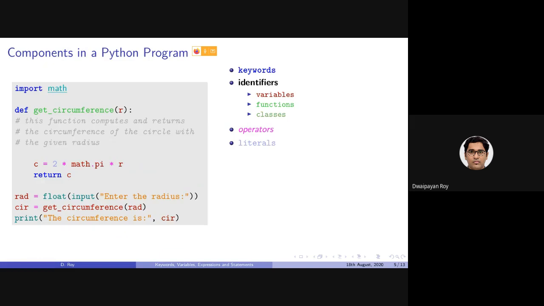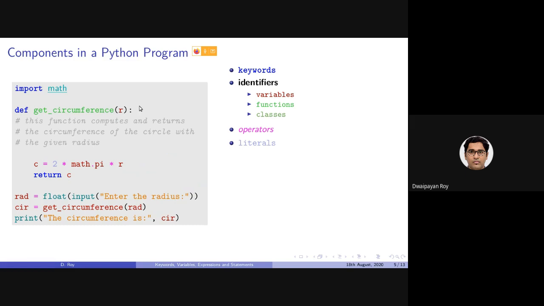Here is another code. It is not expected that you will be able to understand the code now. We will be discussing it throughout the course. We will be writing codes like this, so don't get confused or frustrated if you are not able to understand some part of the code. This is a very basic code. There are certain lines. To discuss the different components of a Python program, I have shown this very basic program.